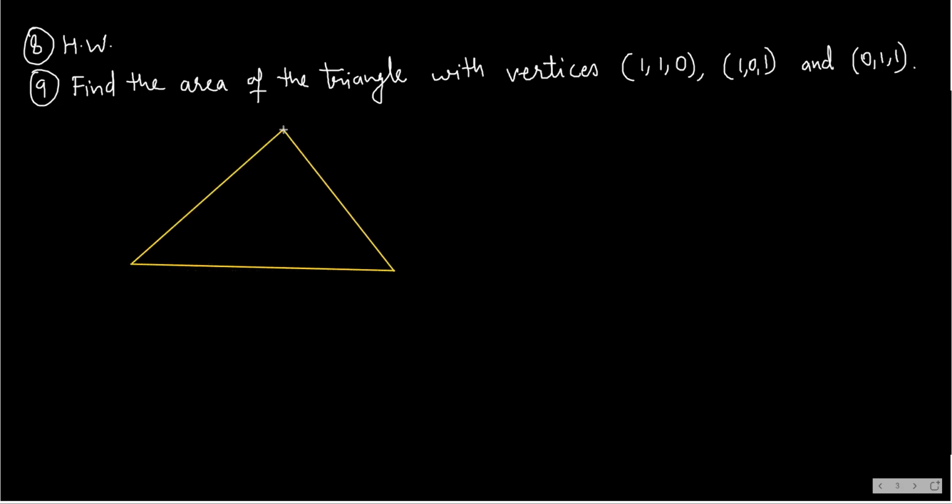The vertices of the triangle are (1, 1, 0), (1, 0, 1), and (0, 1, 1).